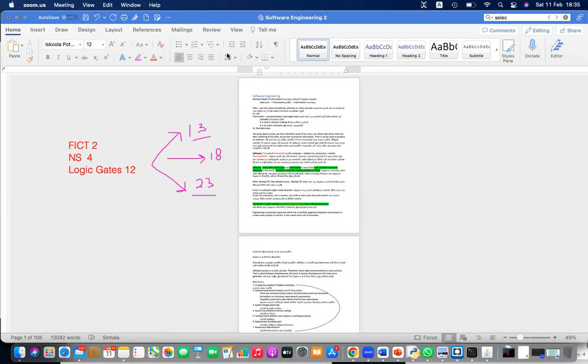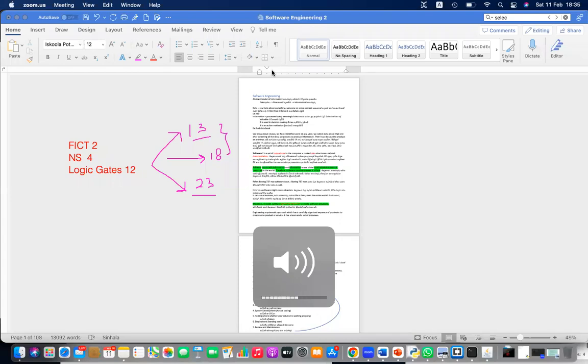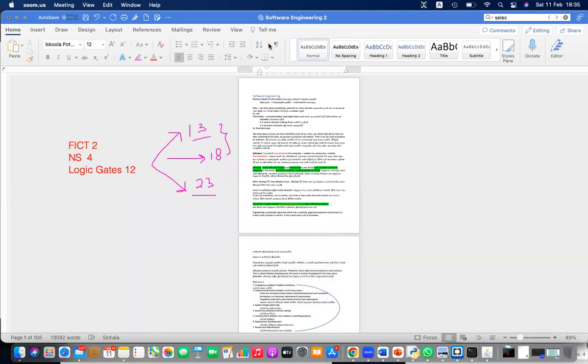Now we need to cover the rest, but in most examinations it is on the low side, between 13 to 18 marks for the fundamentals, number systems and logic gate lessons. So do you know which lesson gives you the highest marks in the exam? I guess programming. Yes, it's programming: software engineering and the programming, Python, together.